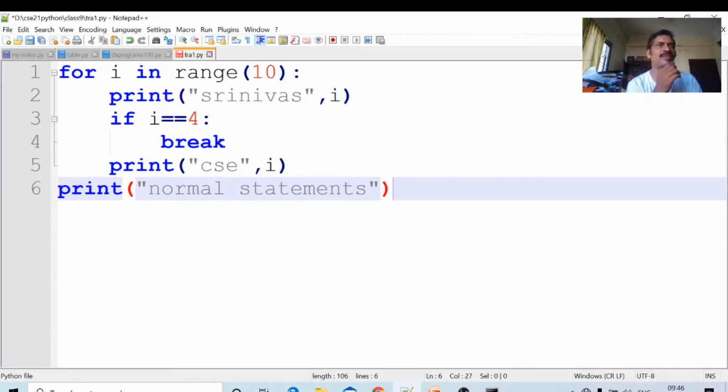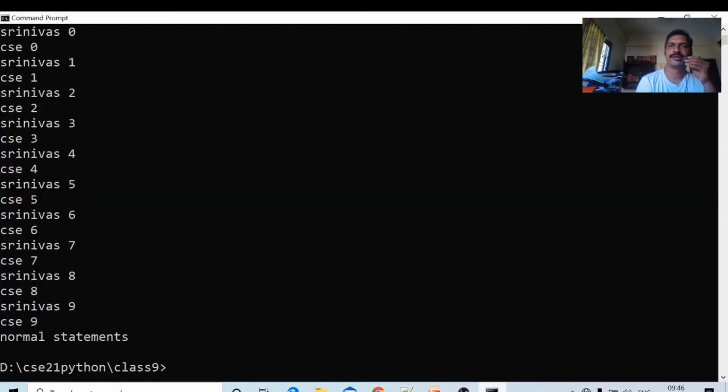Next, i equal to 4 is true. Break. Okay, now the control comes immediately out of the loop. Out of the loop means the normal statement will be printed. Okay, CSC 4 is not printed. This is the purpose of the break statement. Whenever the break statement is executed, the control comes immediately out of the looping statement. It is used in loops only.